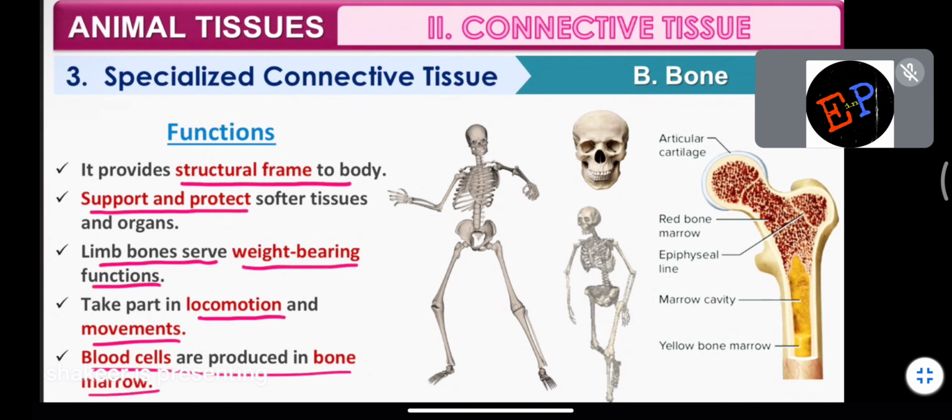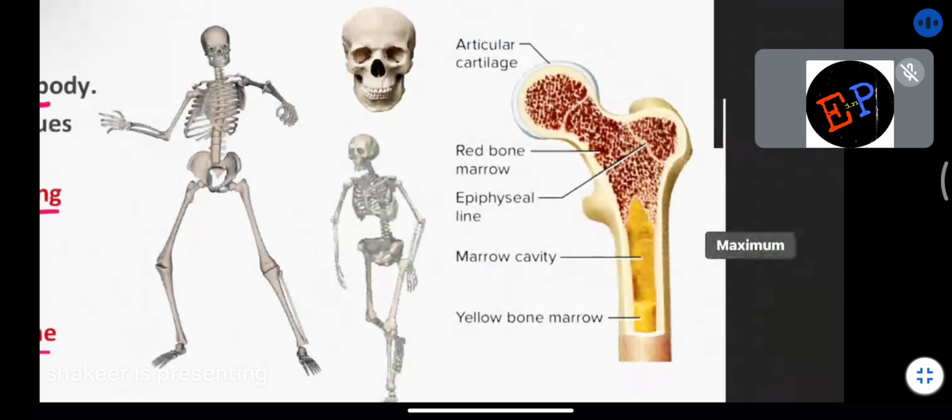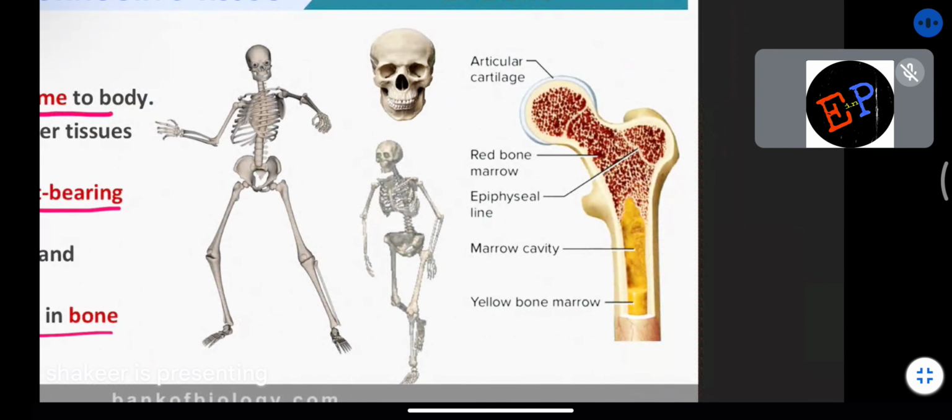Clear, no? So here you can find in the figure, articular cartilage is present. There is a small layer around this bone which is soft, and this layer is called articular cartilage. Are you able to understand? And red bone marrow, epiphyseal line, clear?